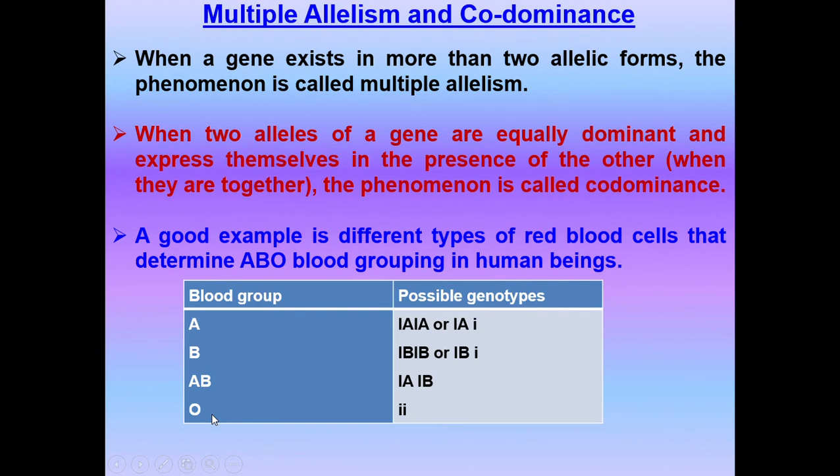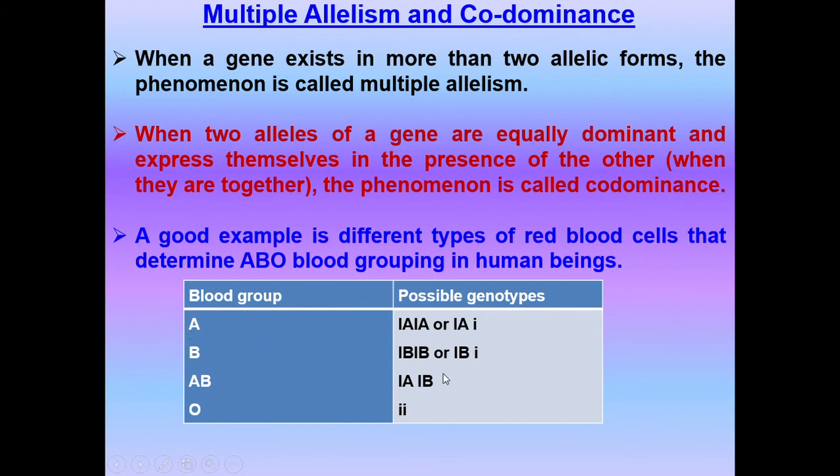In fact, if you look into why it is like this, the appearance of A and B is attributed to the presence of polysaccharides A and B. A is a polysaccharide, B is another type of polysaccharide. The presence of any one or both of these on the RBC gives the characteristic blood group. So if A antigen is present, it is A blood group. If B antigen is present, it is B blood group.